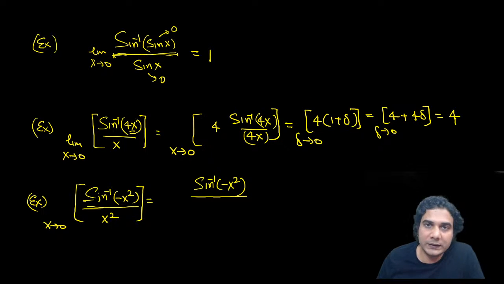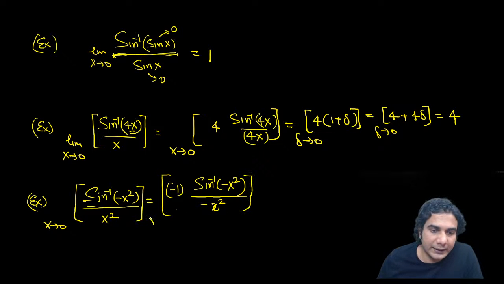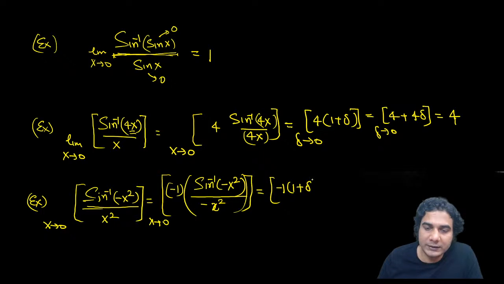Sine inverse x upon x will be 1 plus, whether x approaches 0 from left hand side or right hand side. So sine inverse of minus x square upon minus x square, you just put this minus and put this minus here also in the numerator. So minus 1, now x approaches 0. So this limit is going to be 1 plus. So it is minus 1 into 1 plus delta.